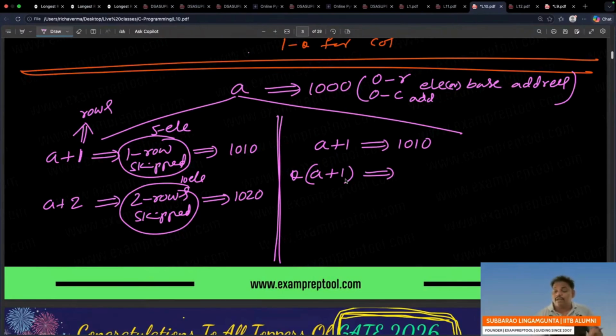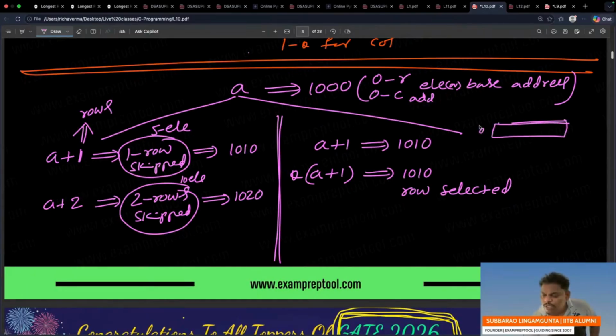What is the meaning? Remember, row level is over. It is also 1010 only. Row selected. Please understand this, we selected the row. Already you skipped one row.